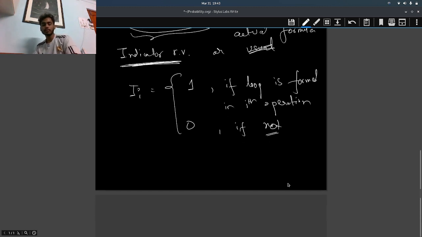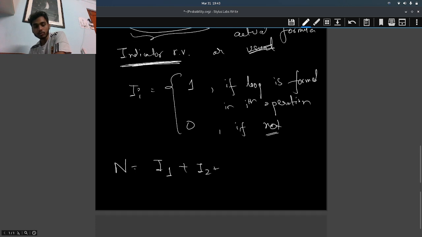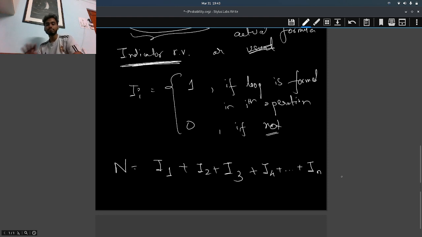Okay, this is fine. So what is the number of loops? The number of loops is I1 plus I2, where I_i is 1 if a loop is created in the ith operation, or else it gives 0. So I of n, completely fine, we are completely sure of what happens, right?